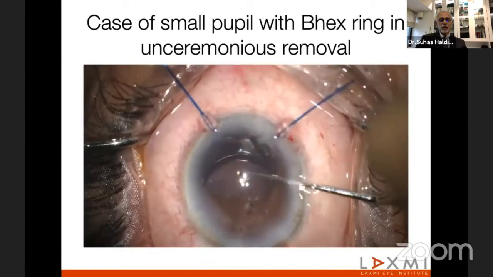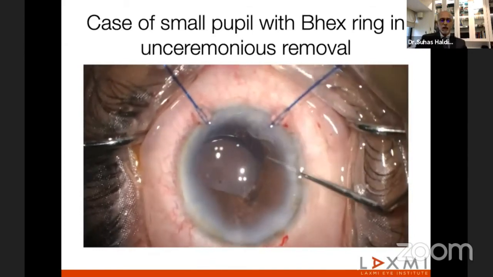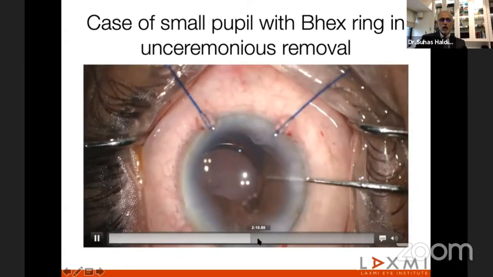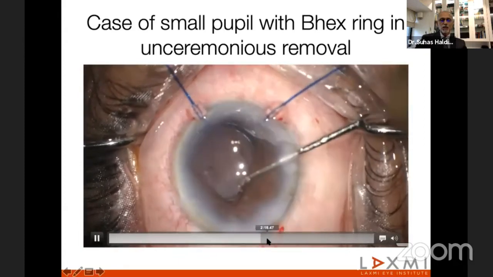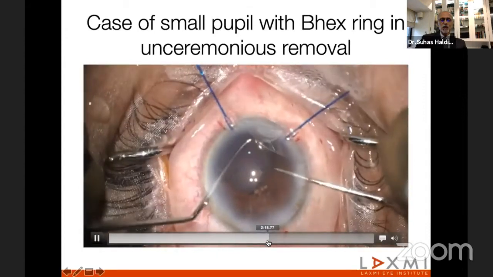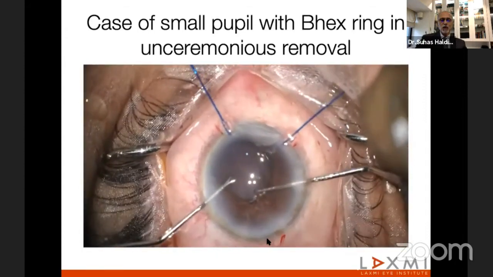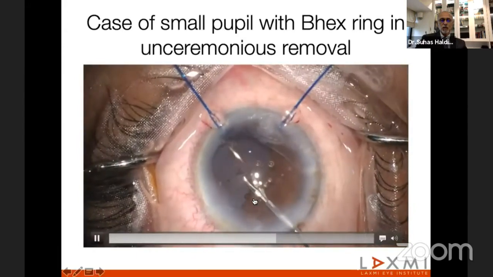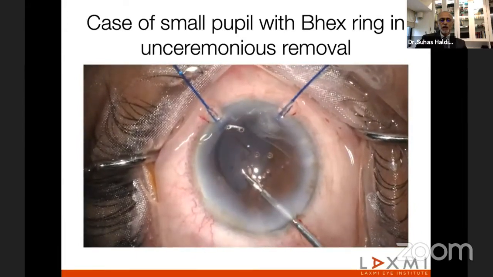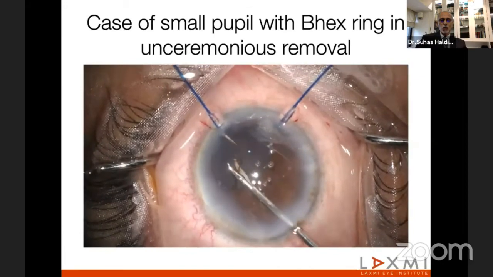So the next best thing that he can do is use scissors and cut it. It'll have to be cut at 2 places to remove it.